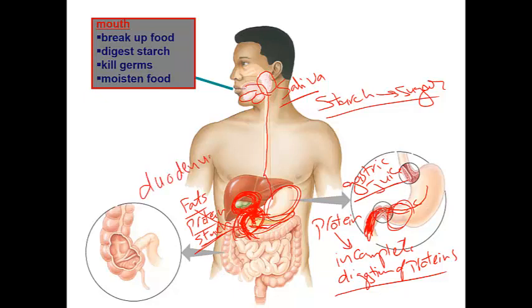The duodenum is the first part of the small intestine.